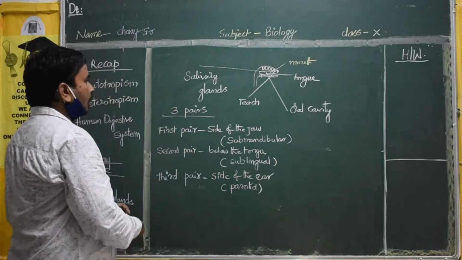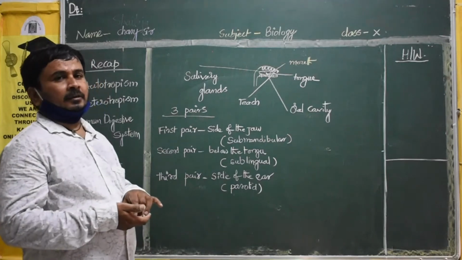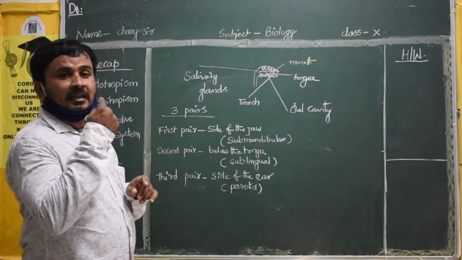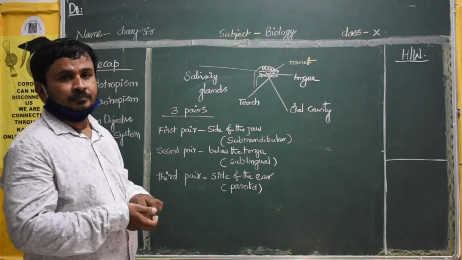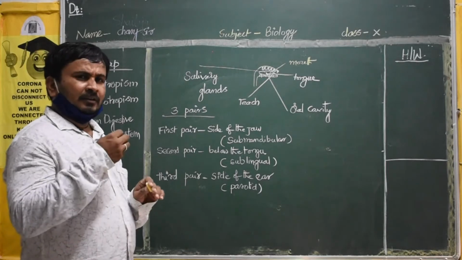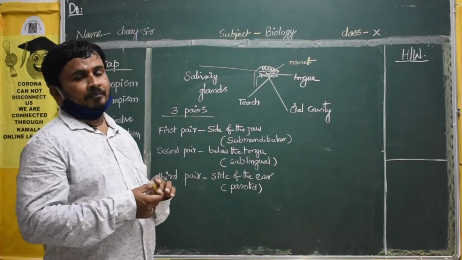So here you have to remember what is the meaning of salivary glands. I think you are thinking it's a new gland. You know already, the saliva will be present in your mouth when you are talking. Every time, throughout the day, one liquid-like substance will be released in your mouth.